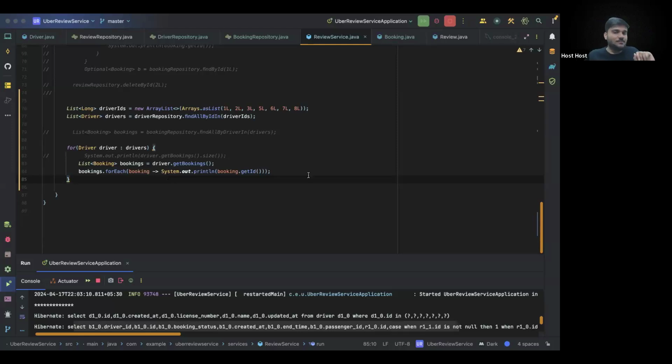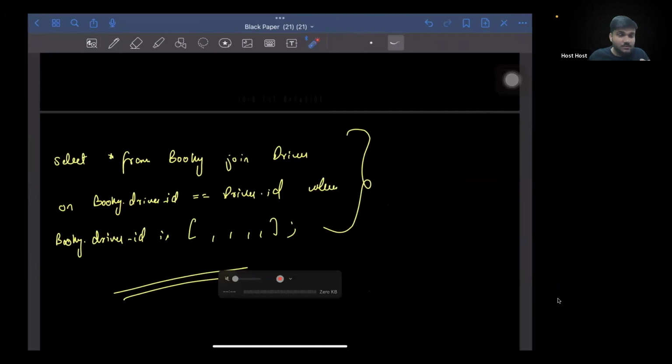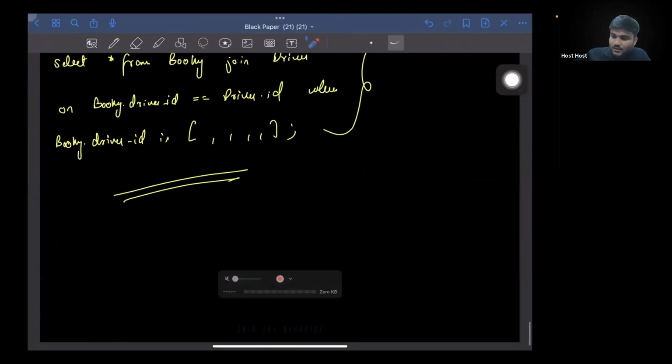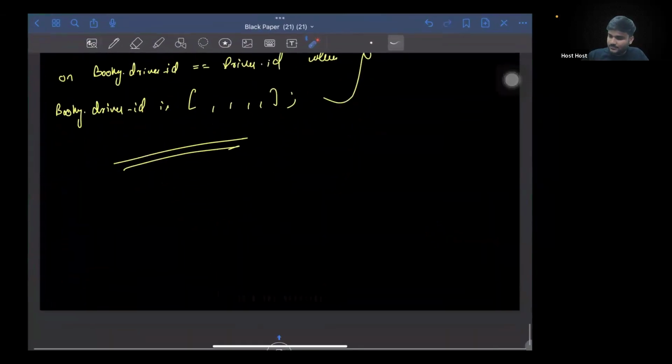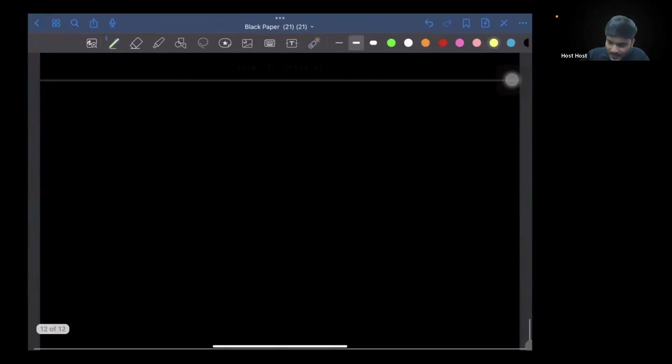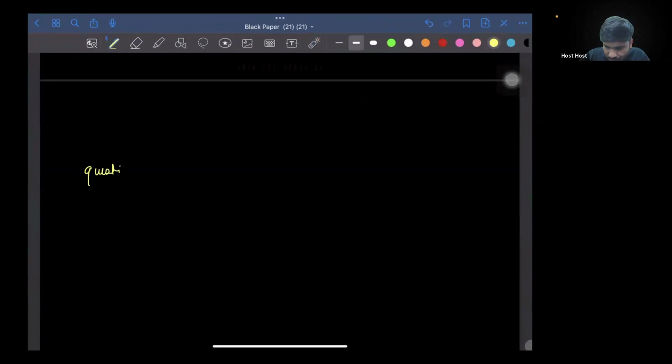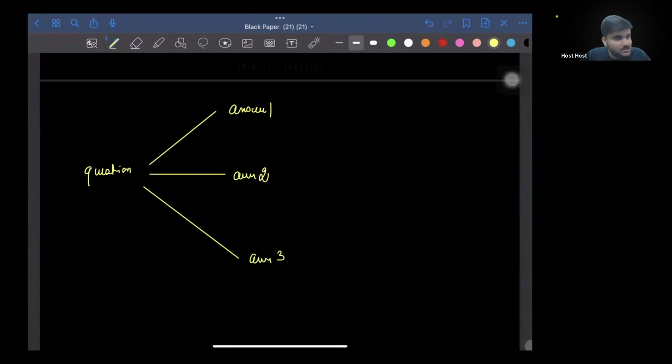A very interesting example can come up. Let's say you are implementing your Quora app. In the Quora app, let's say you have a question. Now the question can have many answers: answer number 1, answer number 2, answer number 3.